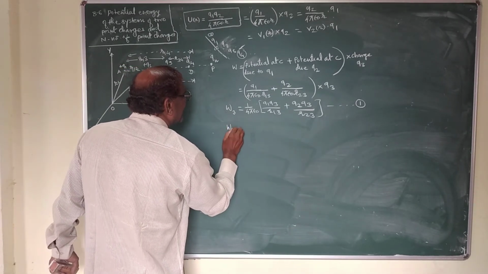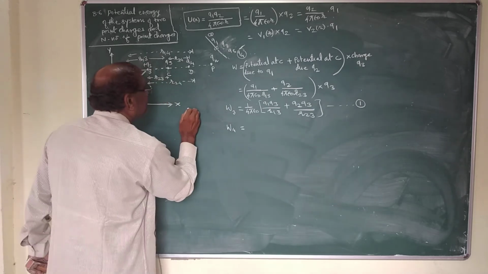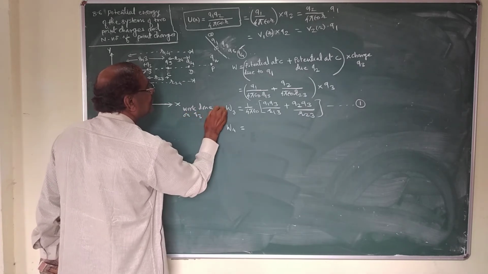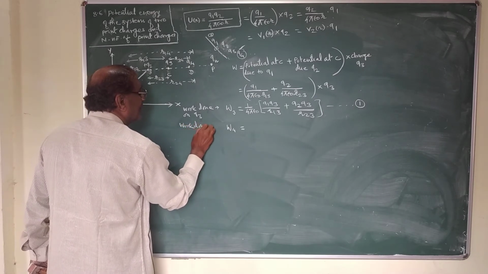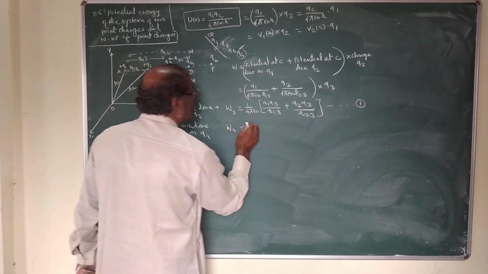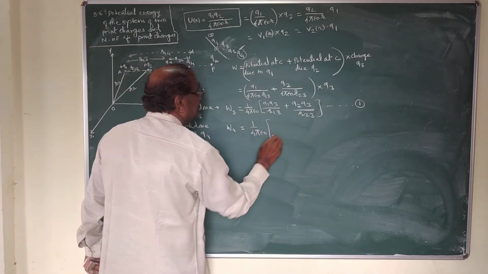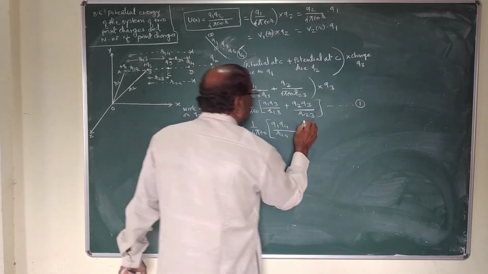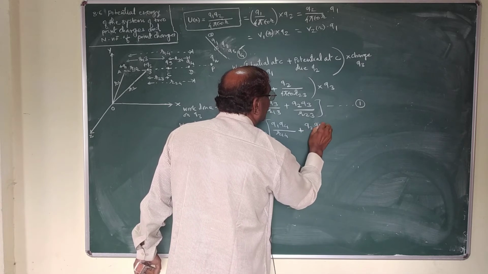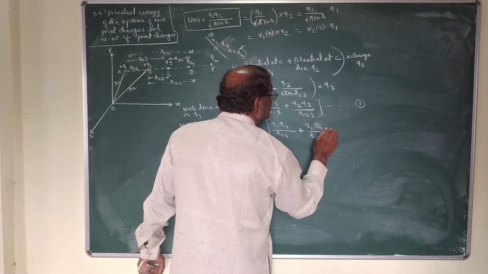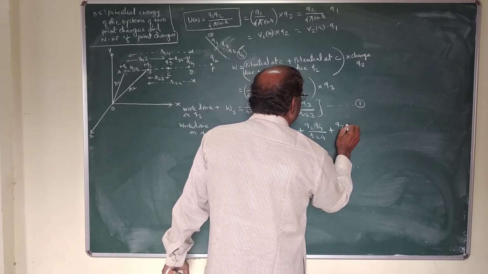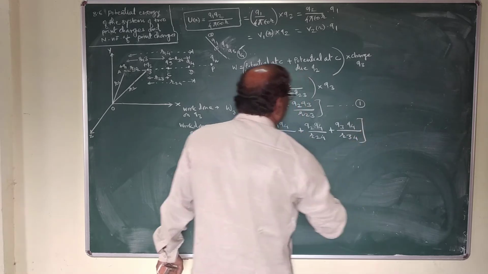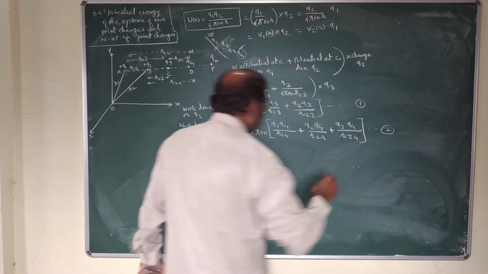Therefore, this work done W4, the work done on Q4, is equal to 1 upon 4 pi epsilon 0 in bracket Q1 into Q4 upon R14 plus Q2 into Q4 upon R24 plus Q3 into Q4 upon R34. This is equation number 2.